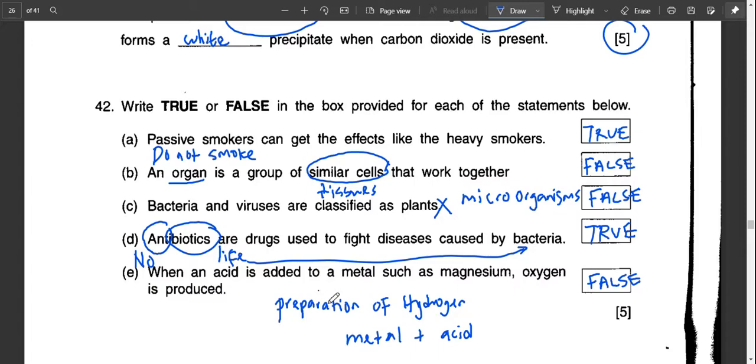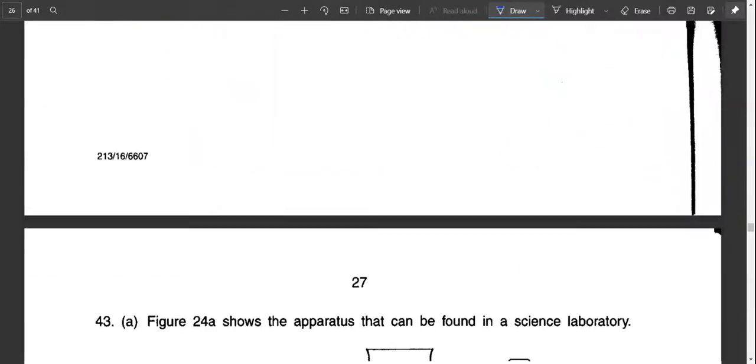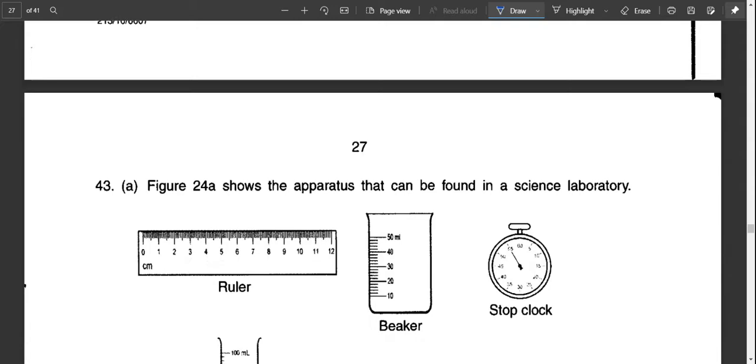So in this case, you have magnesium, the metal, and then the acid here. Therefore, the gas that should be produced is not oxygen, but hydrogen.